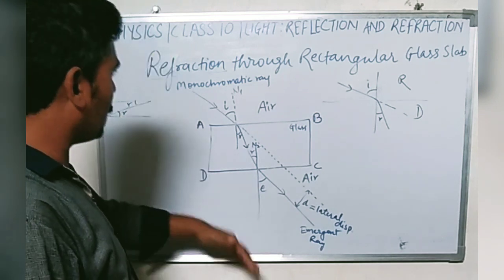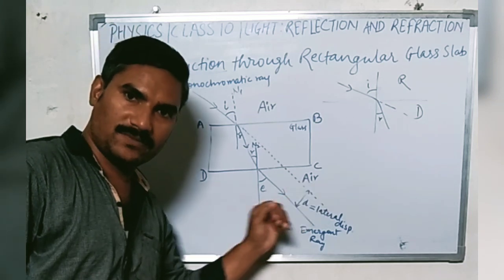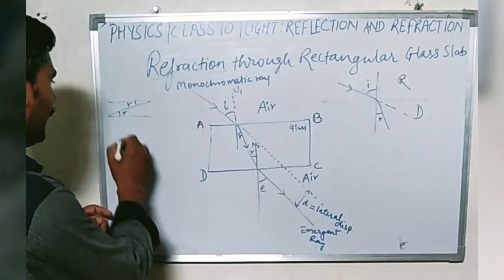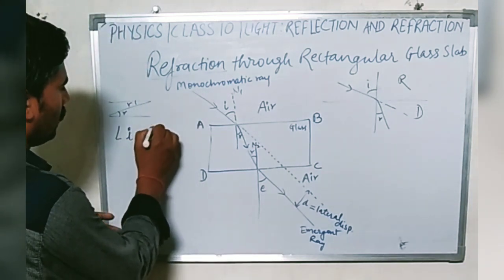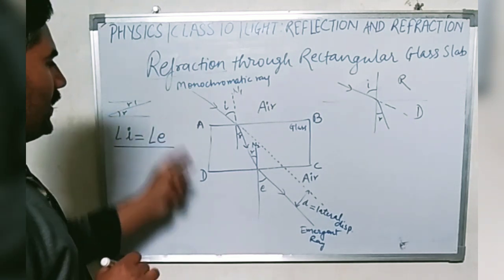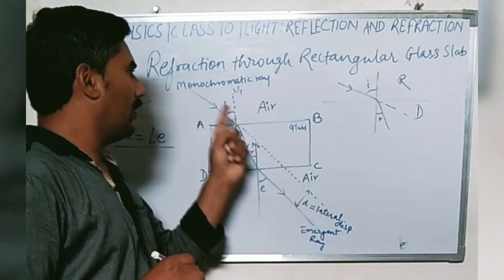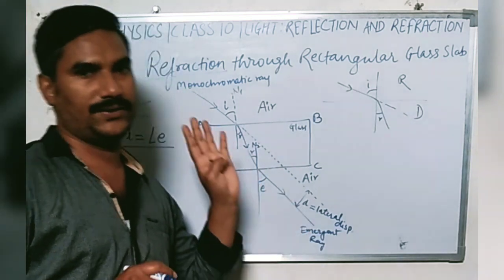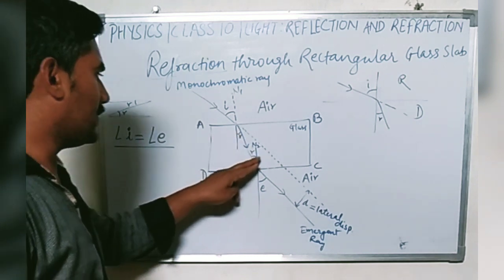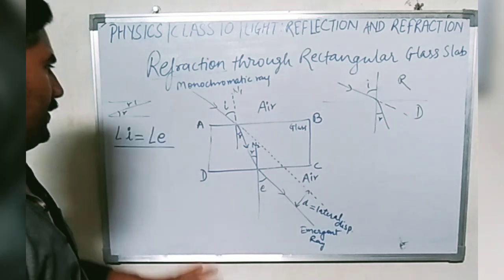Can we say that in each case this original path and emergent ray are always parallel to each other? No, we cannot say. This will happen only when angle of incidence is equal to angle of emergence. In this case, the emergent ray is parallel to the original path of this monochromatic incident ray of light. For all cases, this angle of refraction is equal to this angle of refraction, as we have discussed and we already know from mathematics.